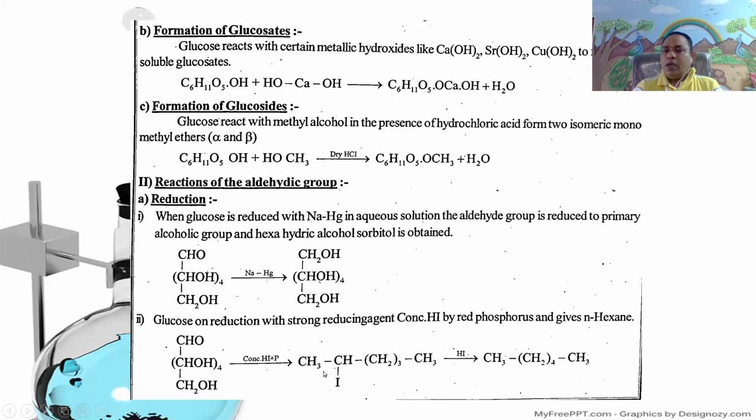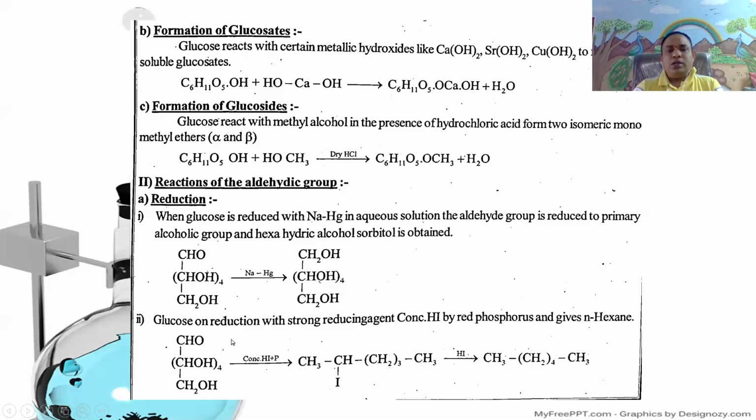2-iodohexane, which on further reduction gives n-hexane. That is, CHO, (CHOH)4, CH2OH is glucose.